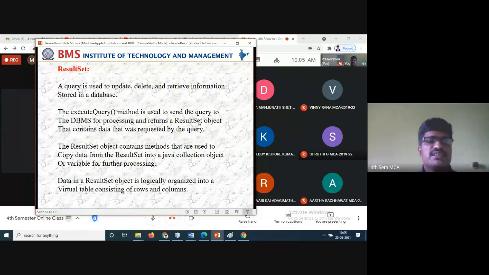into the data collection objects. Next is the data in a result set. A result set is logically organized into a virtual table consisting of rows and columns. So here we can get the information virtually. When we are displaying the information virtually, it will be displayed because I have already compiled and shown the information. So that means virtual classes, you know the best example, this one only.